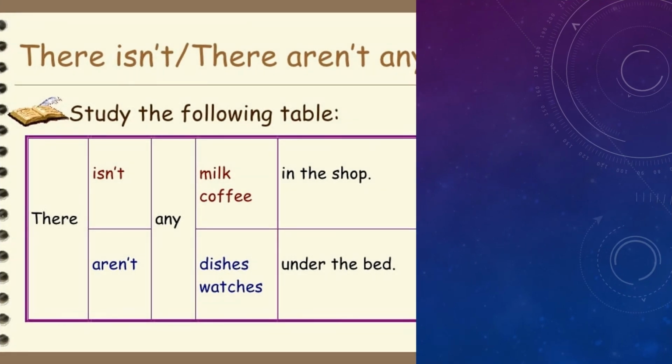For the negative form of a sentence, usually you use there is not or there are not, all right, and then we use any. So there is not any milk or there is not any coffee. We don't say there is not any milks or coffees in the shop. All right, so we use the singular form, which is not. If you want to use it with countable nouns, we usually use the plural form, which is, for example, there are not any watches or there are not any dishes on display.